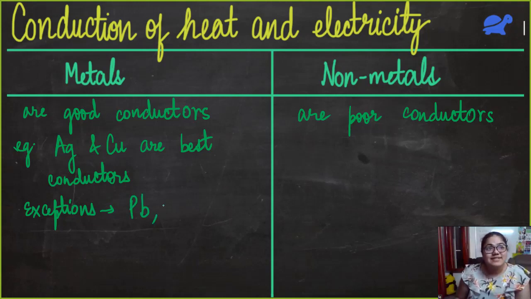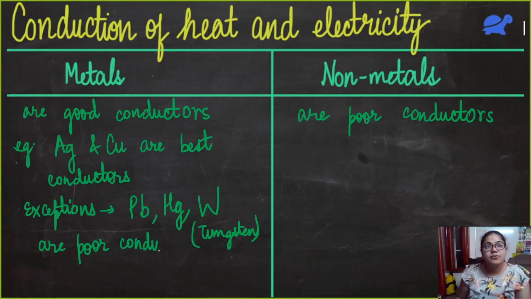So there is lead or mercury, or W. Do you know which element has the symbol W? It was there in physics, electricity. Bulb. What is this element? Tungsten. Yeah, it is tungsten. The symbol is W. It is used to make filaments of bulbs, right? Because it has a high melting point. So these are exceptions. All three of them are metals, but they are poor conductors.